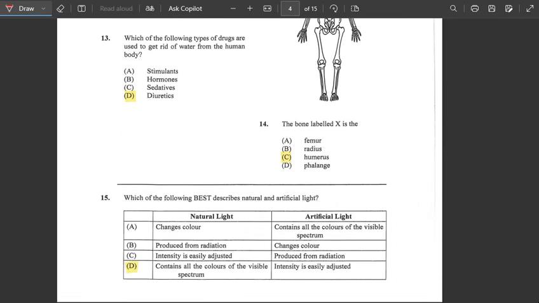Alright, number 13, it says which of the following types of drugs are used to get rid of water from the human body? Alright, so we have different drugs. We have stimulants, hormones, sedatives, and diuretics. Diuretics basically are drugs used to get rid of water out of the human body. So the answer would be D, diuretics.